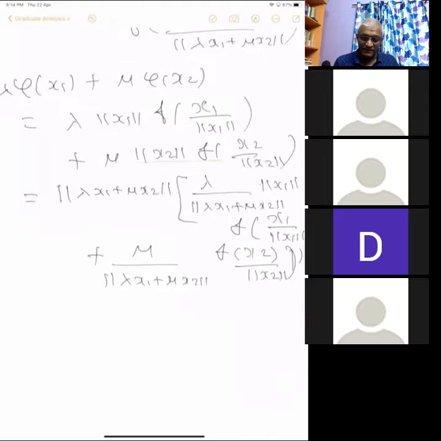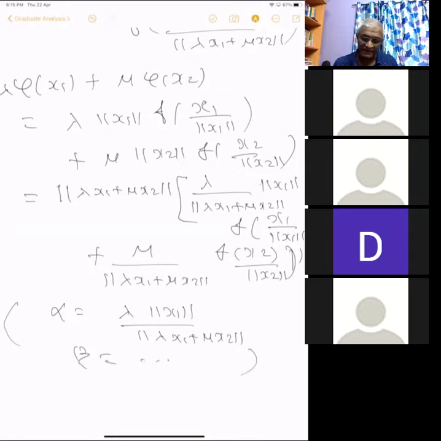Now we know that this constant, whatever we have here, lambda norm x1, is clear. Take alpha equal to lambda norm x1 by norm of lambda x1 plus mu x2, and beta similarly for the other one.